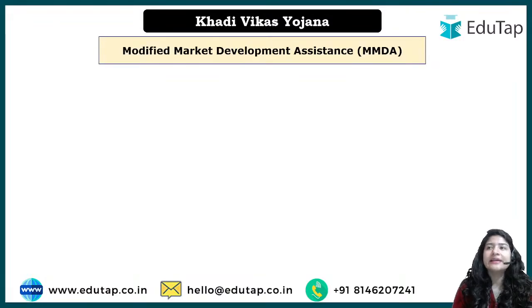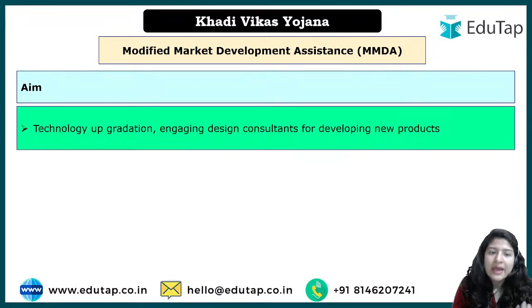In this, basically, to attract people to start off with the Khadi business, some incentive will be provided. Okay. पहली बात aim क्या है? पहले aim समझ लेते, then we will look at what is the assistance that is provided. ठीक है. Aim क्या होगा? The money that is provided under this, that is for what purpose? कि technology upgradation आपका हो सके.